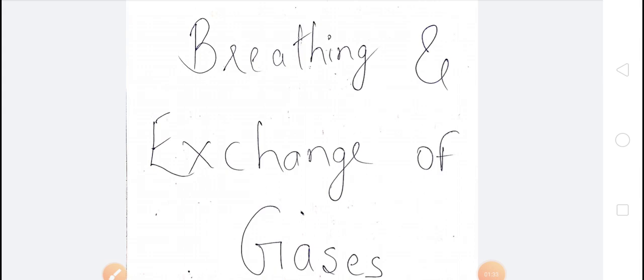Inspiration is when oxygen rich air is taken inside the body, and expiration is when carbon dioxide rich air is given out from the body. After that we discussed that different organisms have different organs for breathing, that is exchange of gases. Then we discussed the human respiratory system.